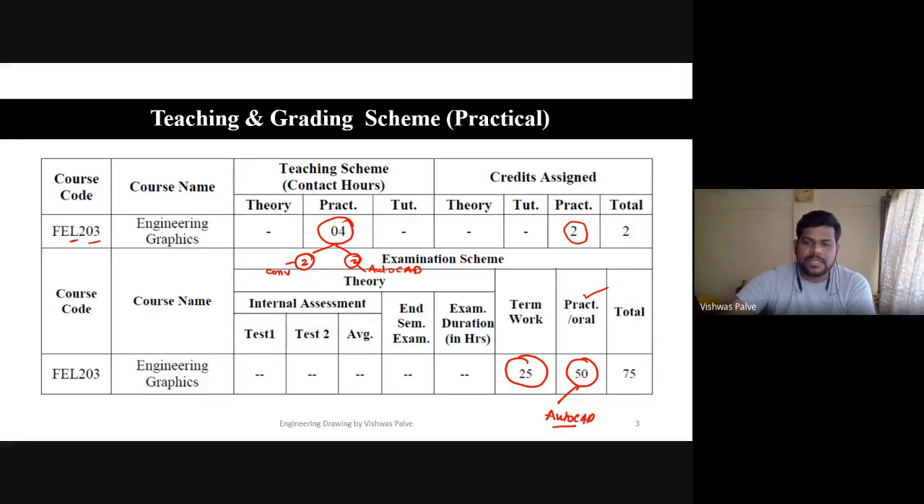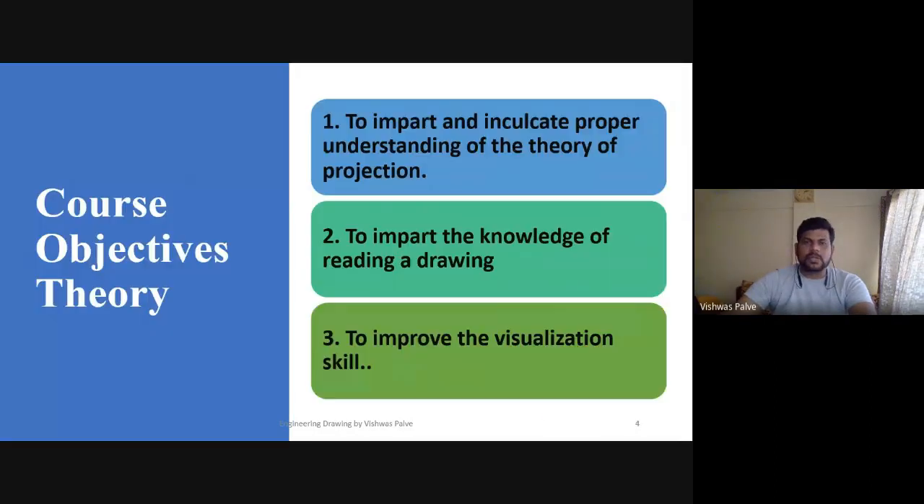Total weightage, you can see the total credit is 4 and total marks 75 plus 75 is 150. So it is having an equal weightage for practical as well as equal weightage for theory. So that's why per week you are having 2 practical sessions. One is the AutoCAD, one is the conventional drawing, that is EG, engineering graphics, and 2 theory lectures. So total 6 hours workload is there.